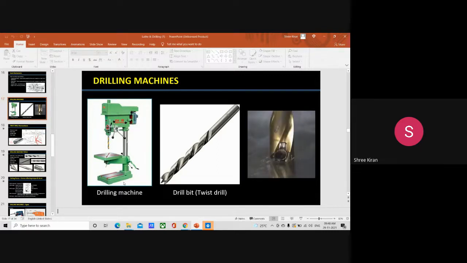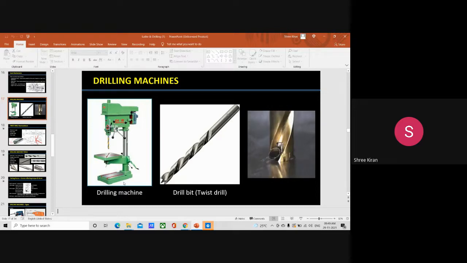So it is mainly for originating holes in the workpiece by using a rotating cutter called drill. In a drilling machine, holes may be drilled quickly at a low cost.